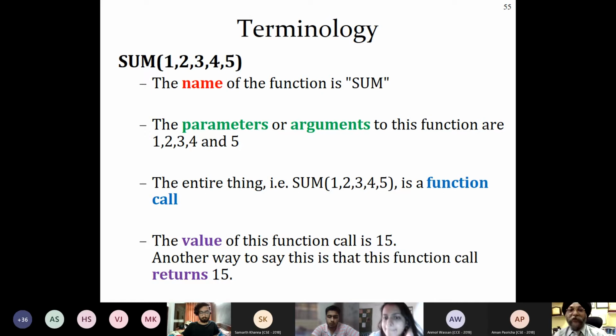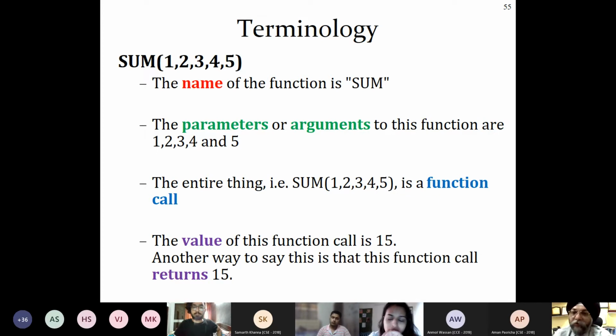Fine. So let us proceed. Now there are further terminologies, though we already know about these things. If we see this function, SUM bracket 1, 2, 3, 4, 5, and again bracket closed, or you can say parenthesis closed, SUM is the name of this function. Whatever is just before the opening parenthesis will be the name of the function. The parameters or arguments in this function are 1, 2, 3, 4, 5. Even if you write A1, B1, C1, these all will be the parameters or arguments to this function. The entire thing is called a function call.